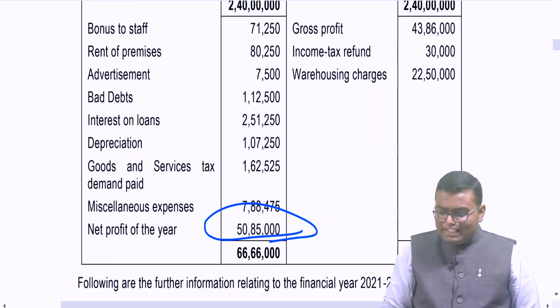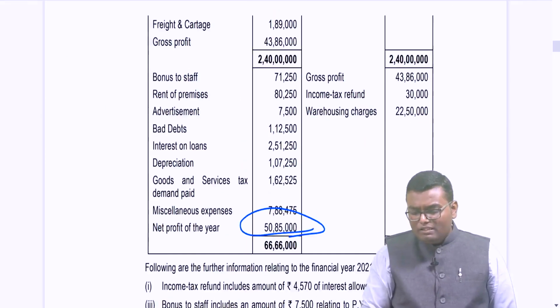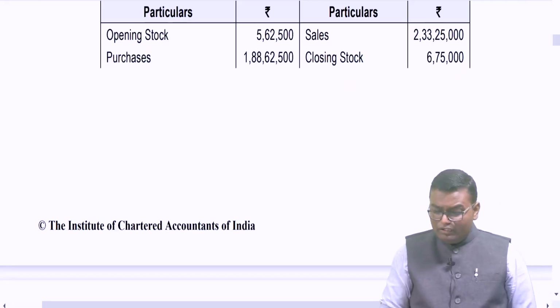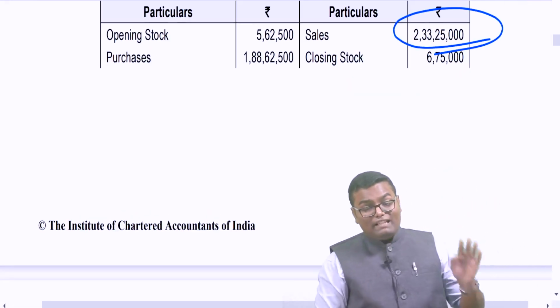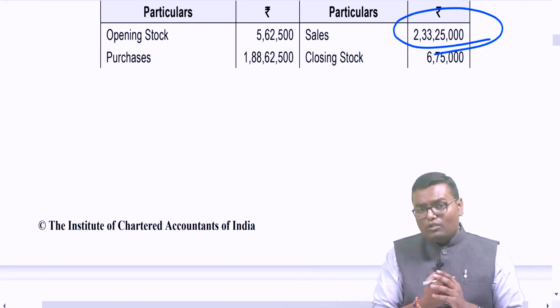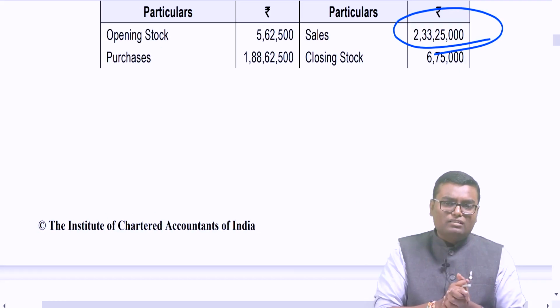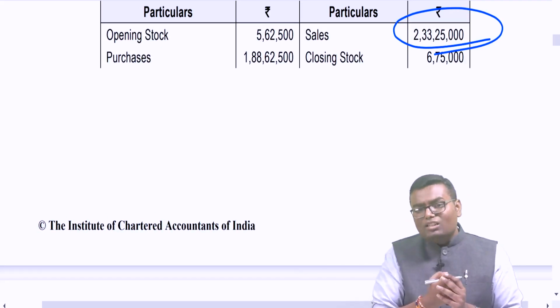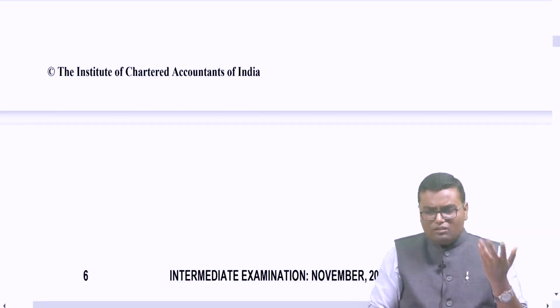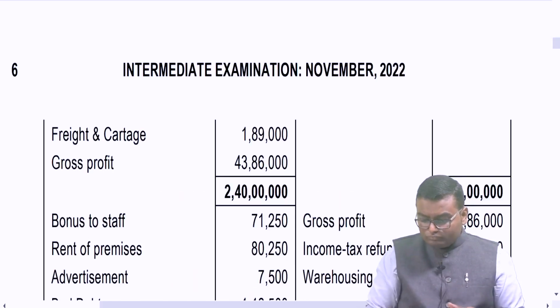Now let us go to the credit side. Whatever is not belonging to business, we will deduct the same. Sales belonging to business, but see, the turnover is more than 2 crore. That means I cannot follow presumptive taxation, because if it is up to 2 crore, I can directly show 8% or 6% under 44AD. Over here, turnover is more than 2 crore. Closing stock is given 6,75,000. We have to keep it in business only.